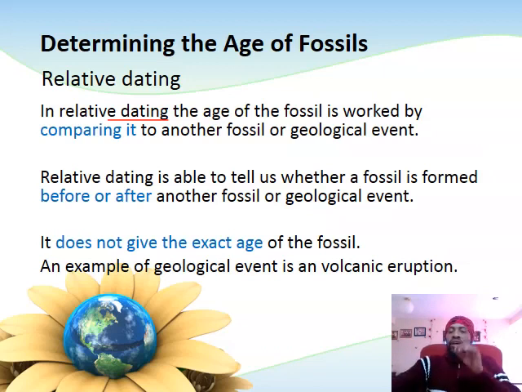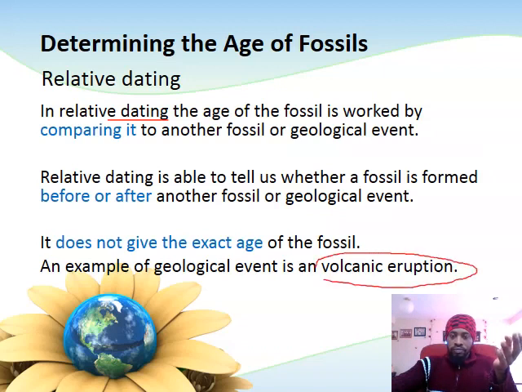Or I can work out the age of fossil B based on an estimated time or period when a particular geological event occurred. For example, if my geological event is a volcanic eruption, I could find out the period at which this volcanic eruption occurred, and I know that my fossil B, of which age I don't know, either formed before that volcanic eruption or after the volcanic eruption.